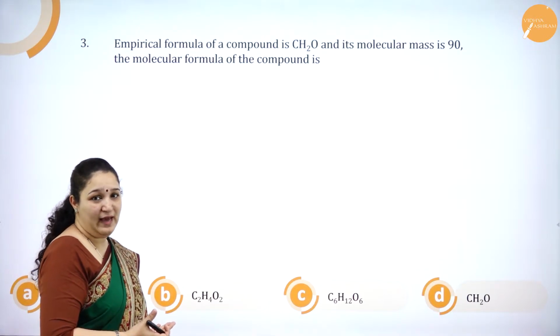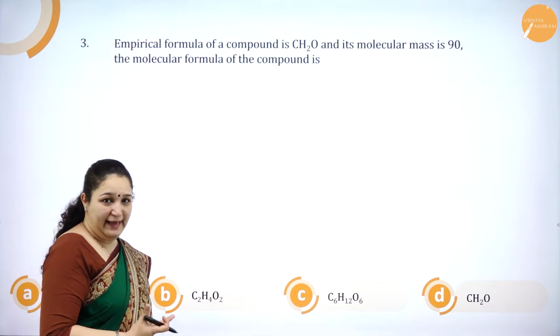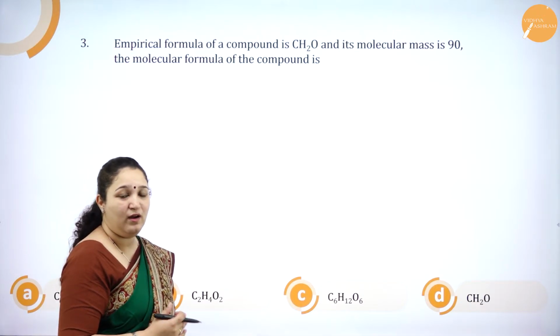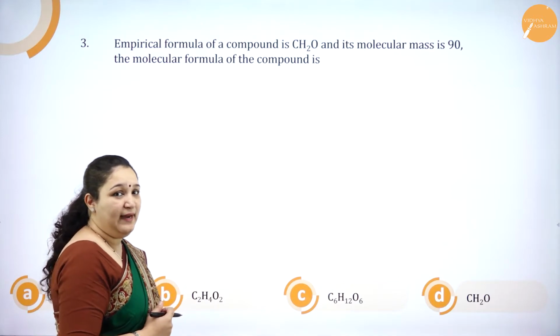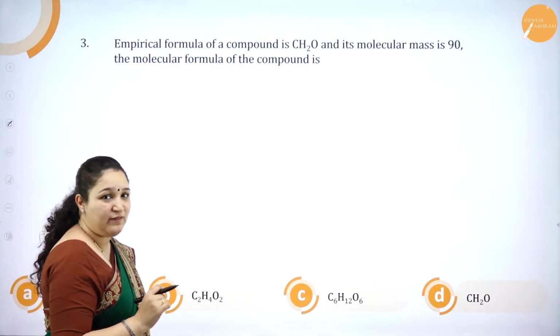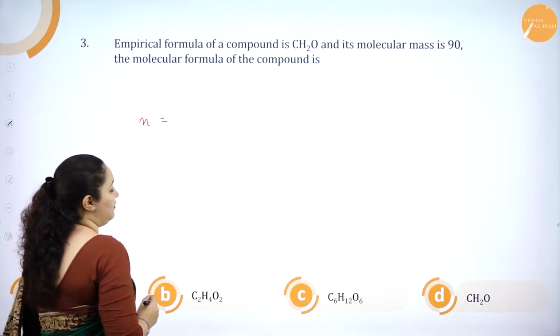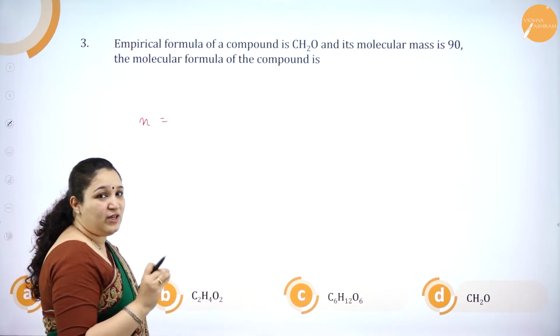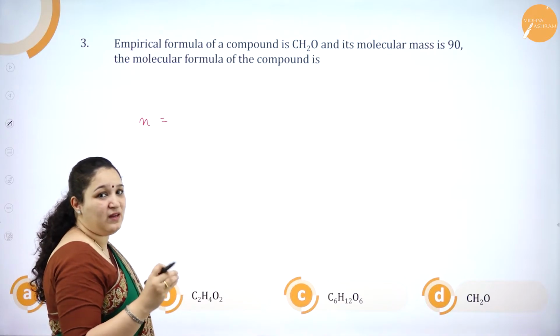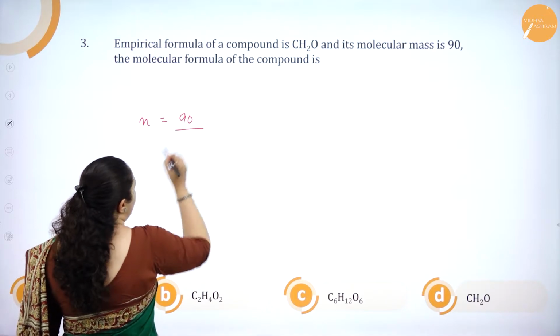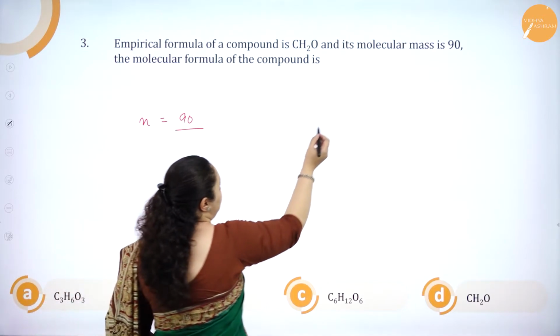We need to calculate the value of n and then we have to find out what is the molecular formula. So first, what are we going to do? Calculate the value of n. What is n? That is molecular mass by empirical formula mass. What is the molecular mass? It is 90.